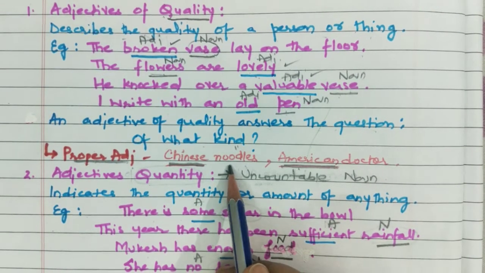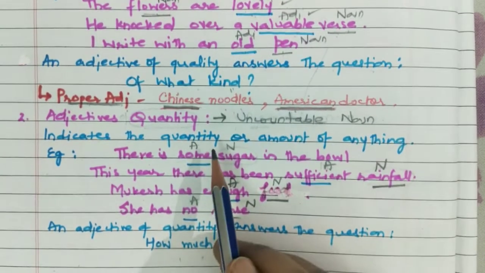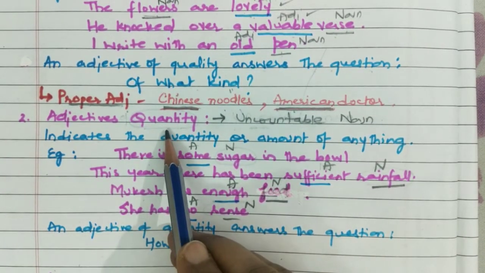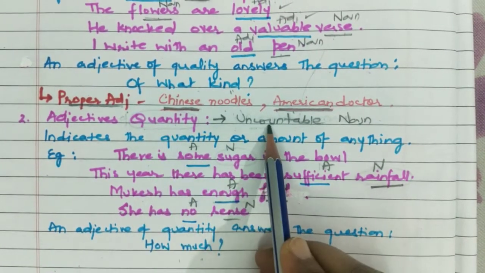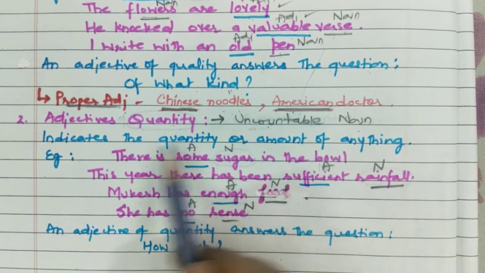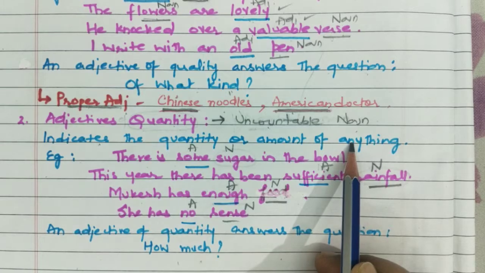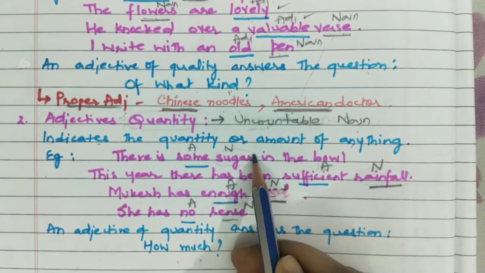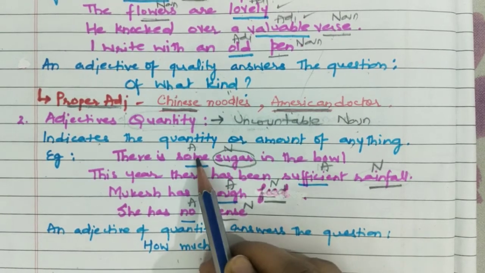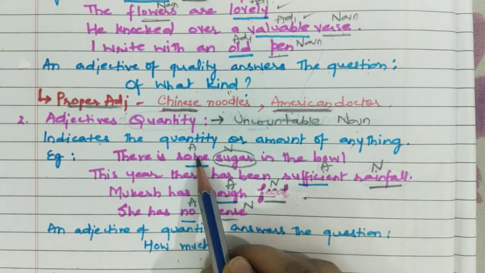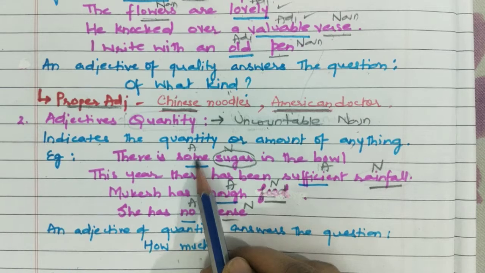Then let us continue with adjective of quantity, which is used with uncountable nouns. It indicates the quantity or amount of anything. So the noun which cannot be counted, the adjective used along with that is adjective of quantity.